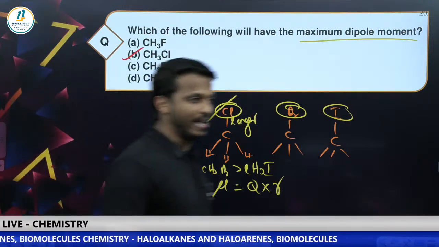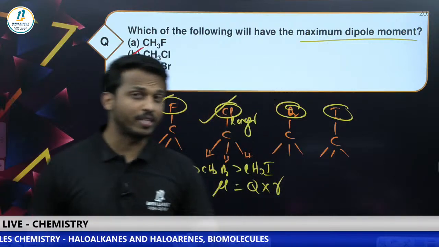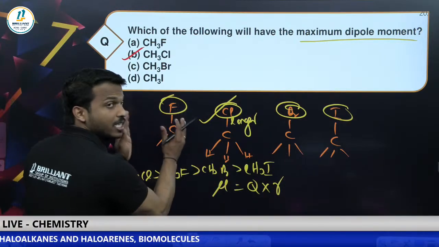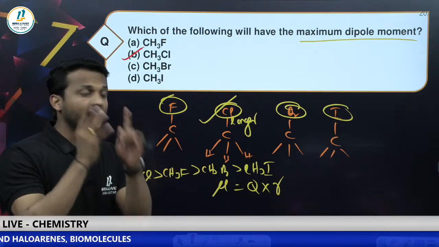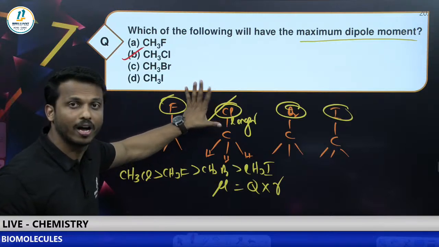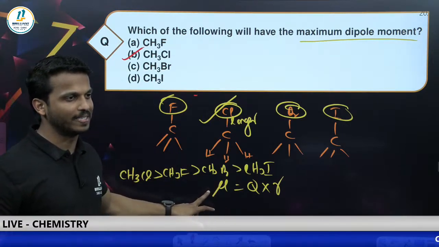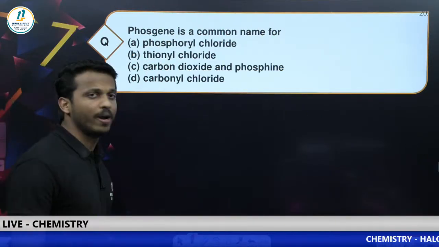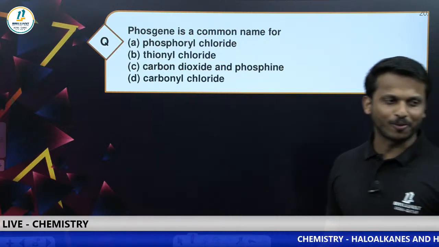So read the NCERT textbook thoroughly, dear all. CH3Cl has the greatest one. As per the normal case we would say fluorine is the highest one, but carefully, dear all, of these three given, the highest one is CH3Cl because the C-Cl bond is longer, so the R value is greater, so the overall dipole moment is greater. Please be careful.